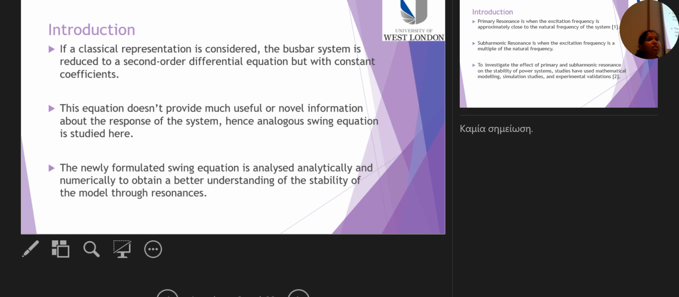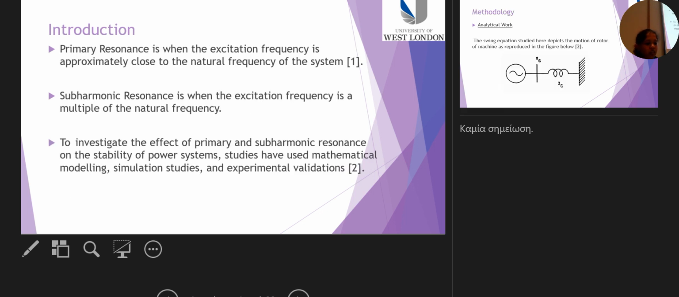Hence, we consider the analogous form of the swing equation. This swing equation, which we consider, has parametric and external excitations, allowing for techniques of perturbation theory to be employed. In our study, we also consider the primary and subharmonic resonances. These two resonances are significant types of resonances that occur in a swing equation, and they play a crucial role in analyzing the stability of the system.